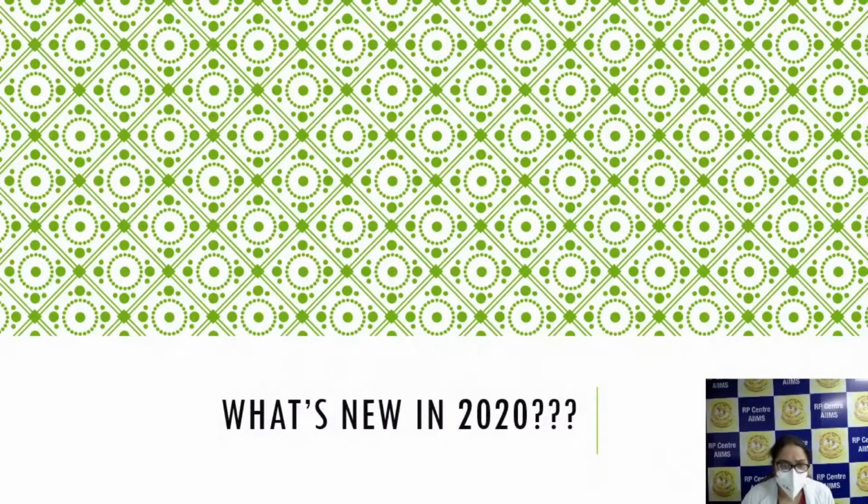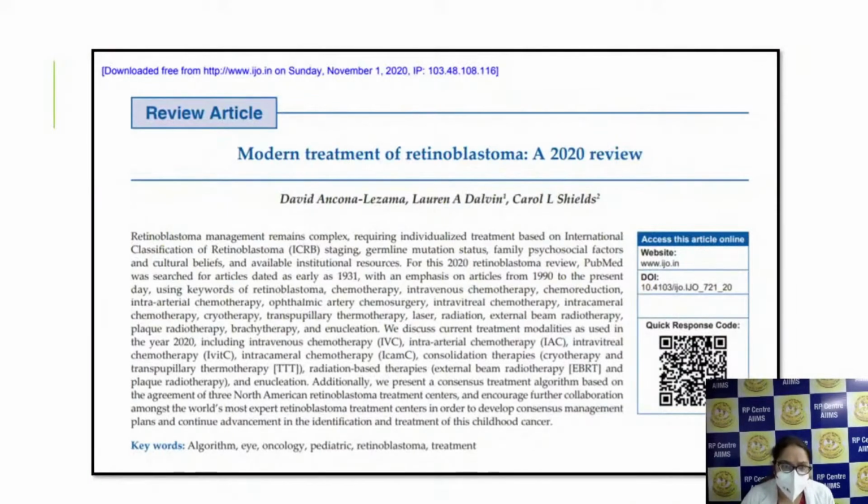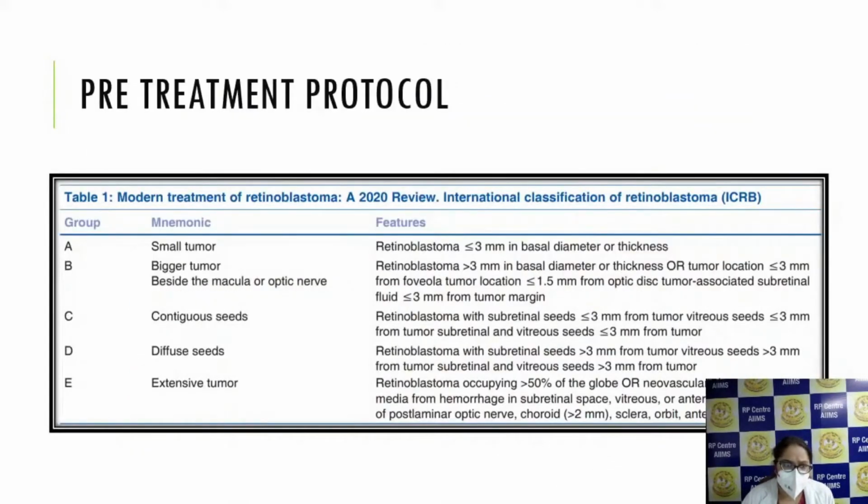Now, what's new in 2020? A couple of days back, in the November issue of IJO, we came across a review article which has reviewed the modern treatment of retinoblastoma. In the pre-treatment protocol, before starting any treatment of retinoblastoma, first you need to know the group of retinoblastoma. You have to classify the group into A, B, C, D, and E.